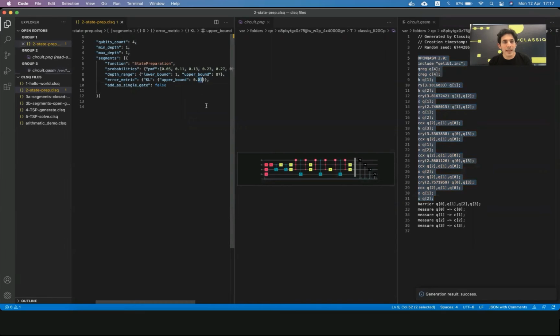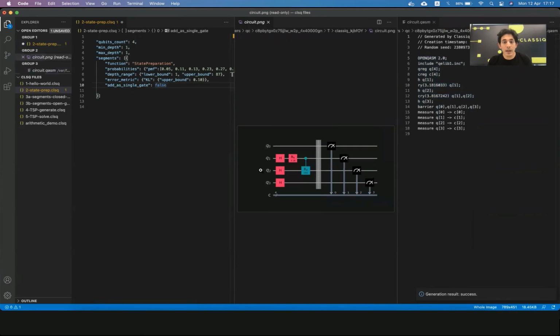Now, if we relax our error tolerance, so for example, instead of 0.01, 0.1, and regenerate, then we can get a much shorter circuit, of course, with higher errors than the one we received before. So this is very useful for many applications.